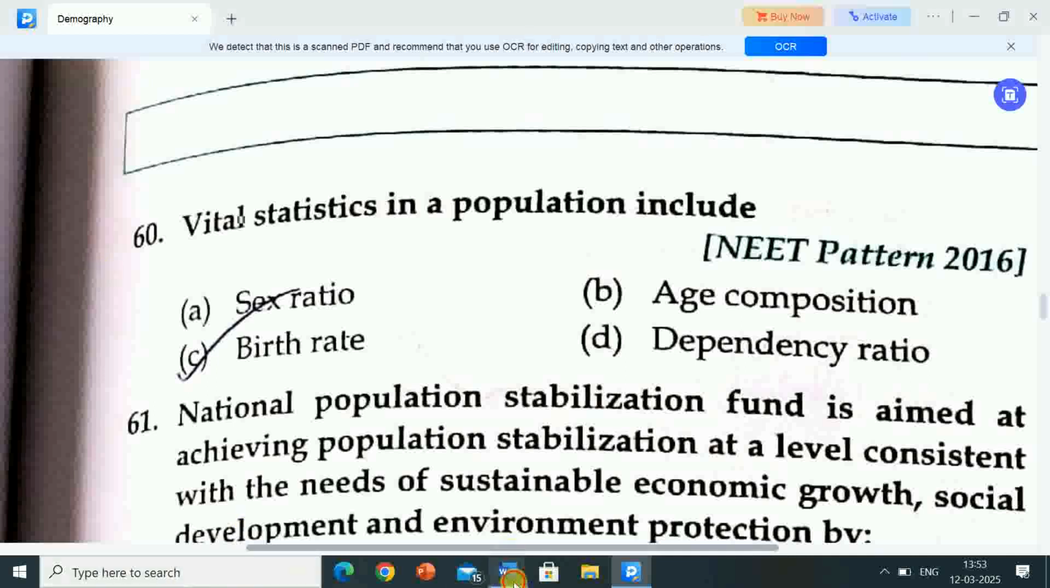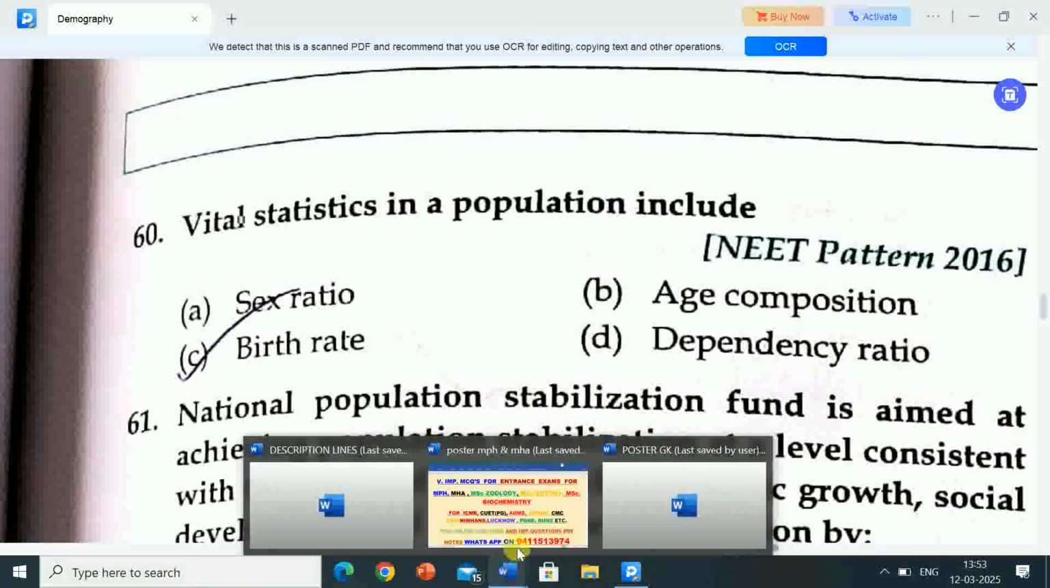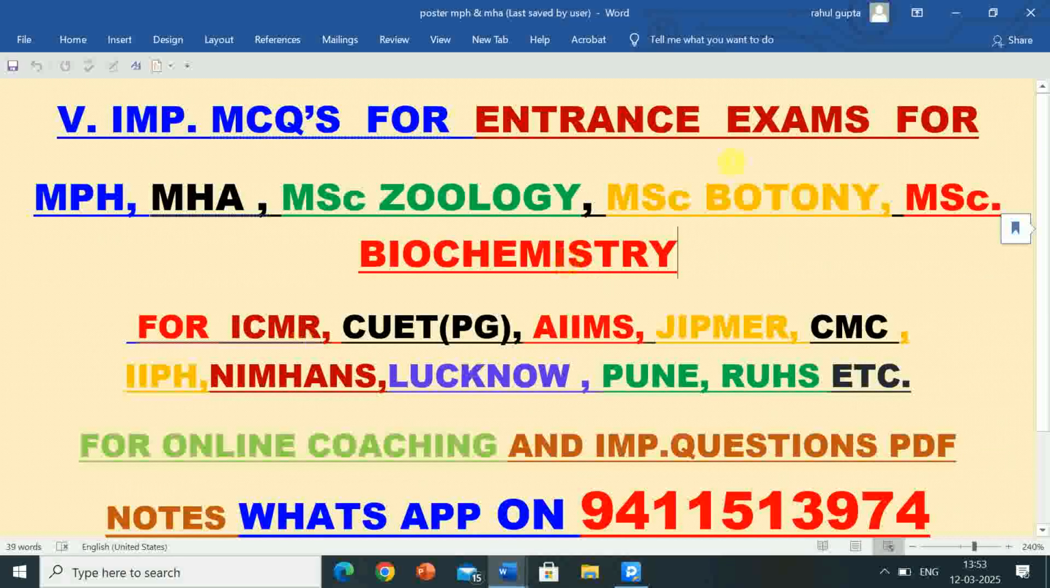So in this video, information regarding 20 very important MCQs has been given for the preparation of entrance exams for MPH and MHA for various universities and institutes, and for candidates who are preparing for public health, hospital administration and other competitive exams.